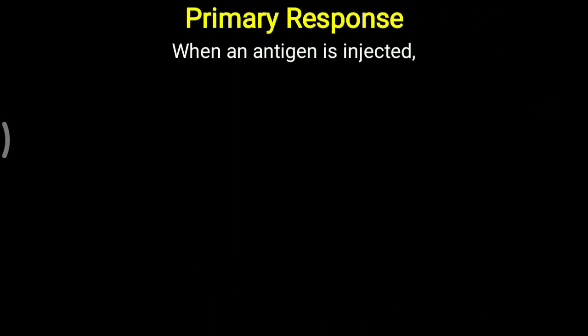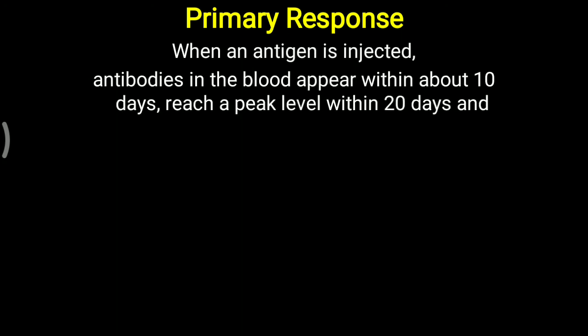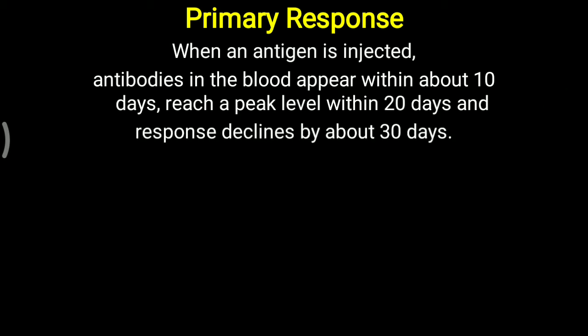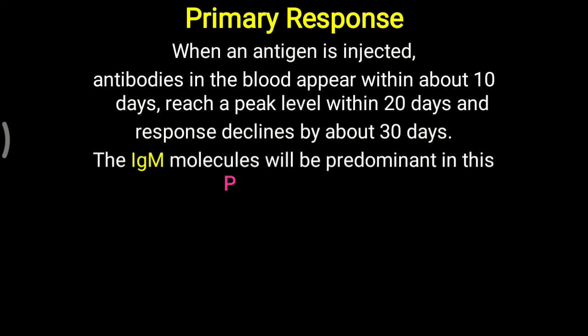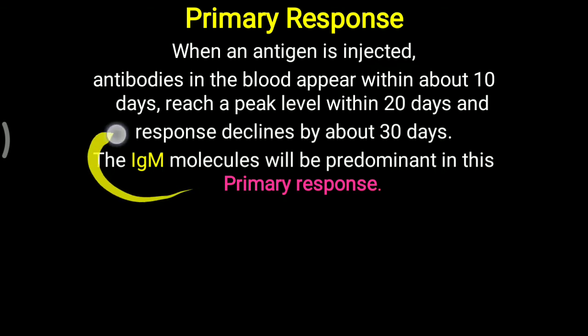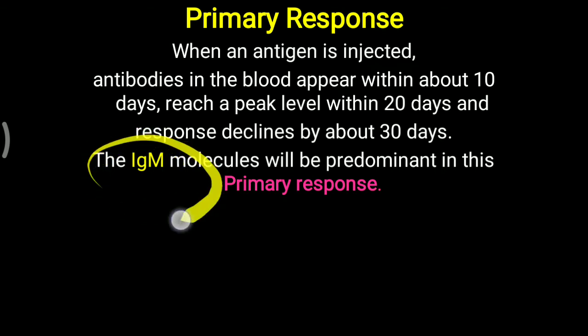When an antigen is injected for the first time, it leads to the formation of antibody or immunoglobulin in the blood. This occurs within 10 days, reaches its peak level within 20 days, and the response declines by about 30 days. Whenever any antigen enters for the first time, suppose any new bacteria, virus or fungi entering our body, it leads to the primary response. Mostly in the primary response, immunoglobulin IgM molecules are generated. They are the prominent ones in this primary response.